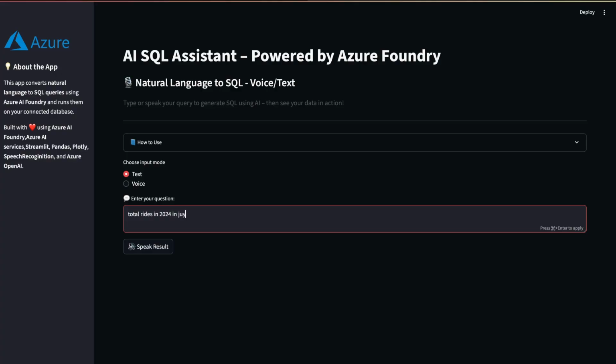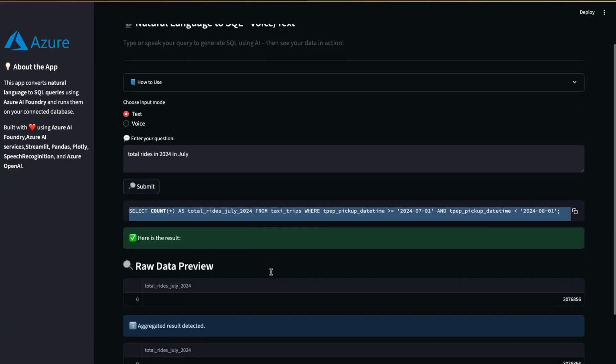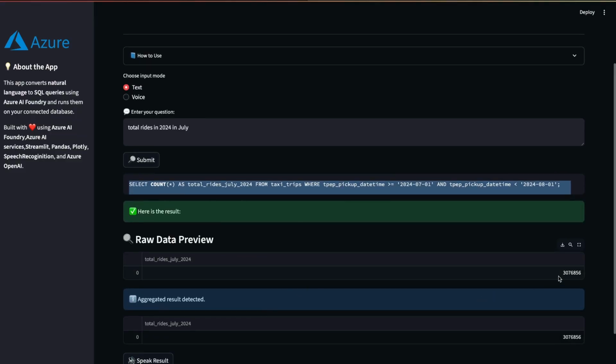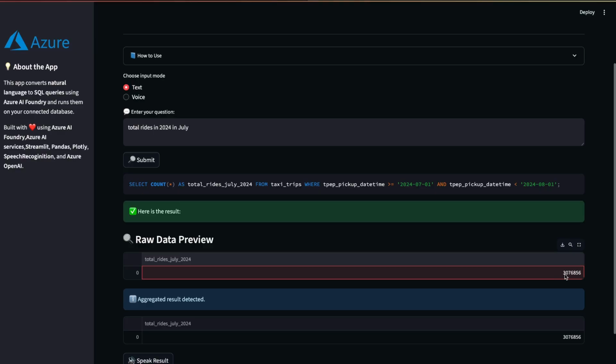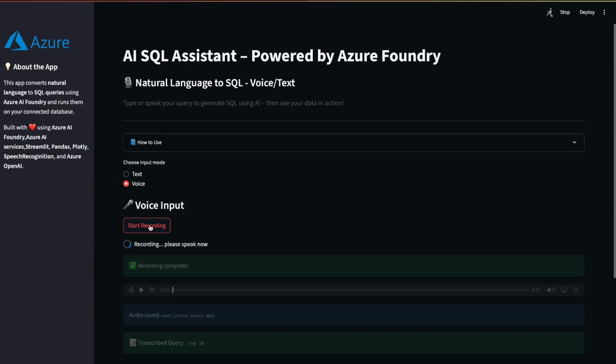So I just write total rides in 2024 in July. Okay, I'm not writing July month also. Okay, so this query we are getting from our Azure Foundry, and this is the result against our database. So the result you can see here, this is 30 lakhs 76,856.